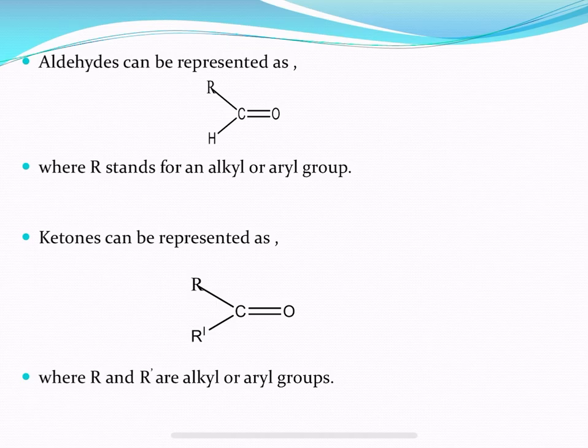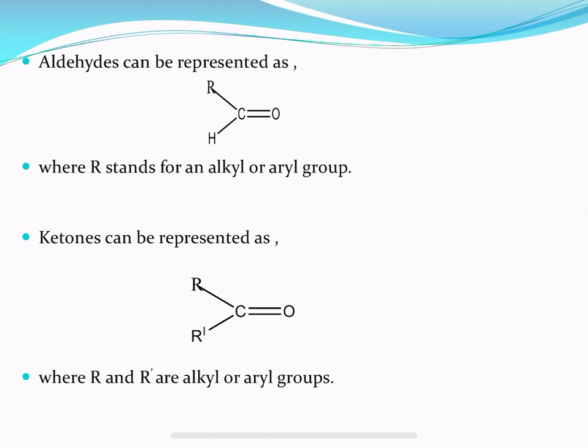When the carbonyl group is linked to one alkyl or aryl group and one hydrogen atom, the resulting carbonyl compound is called an aldehyde. The general formula of an aldehyde is RCHO. Ketones are carbonyl compounds in which the carbonyl carbon is linked to two alkyl or aryl groups. This is the difference between aldehydes and ketones.